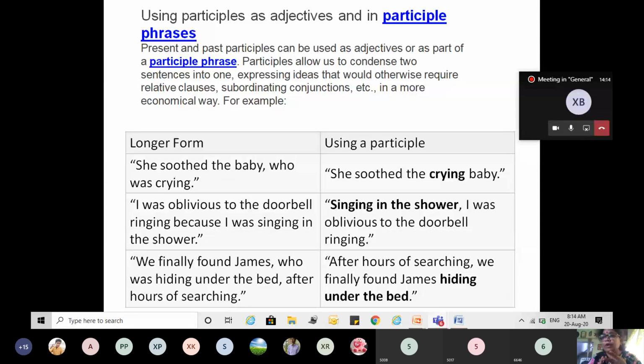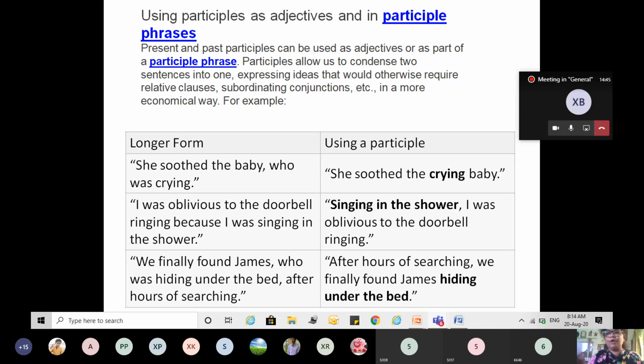That is why the form of verb using ing does not perform the action of the noun that comes after it. Whereas in participle, the verb using ing, the present participle, the noun coming after it performs that function. The crying baby, the baby who was crying.